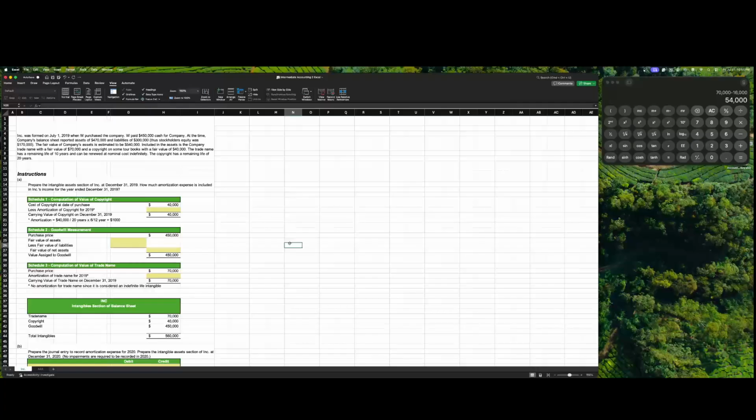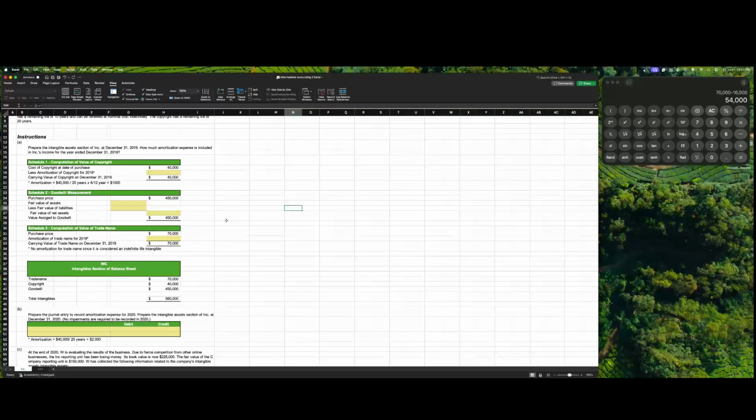Included in the assets is the company's trade name, with a fair value of $70,000, and a copyright on some tour boats with a fair value of $40,000. The trade name has a remaining life of 10 years and can be renewed at nominal cost indefinitely. The copyright has a remaining life of 20 years.